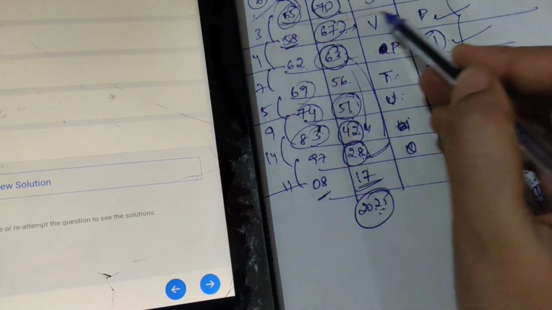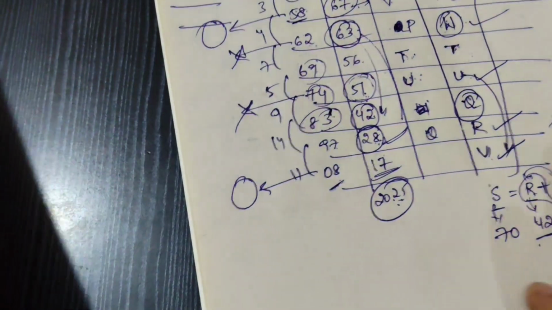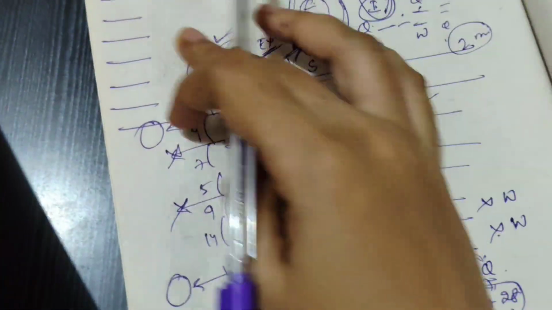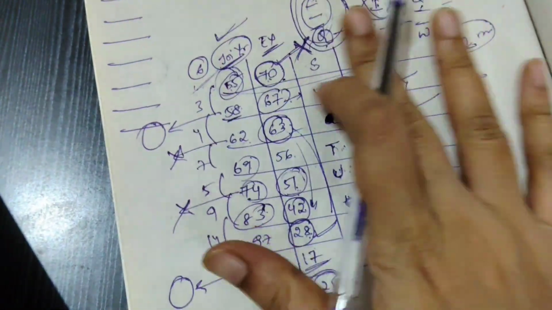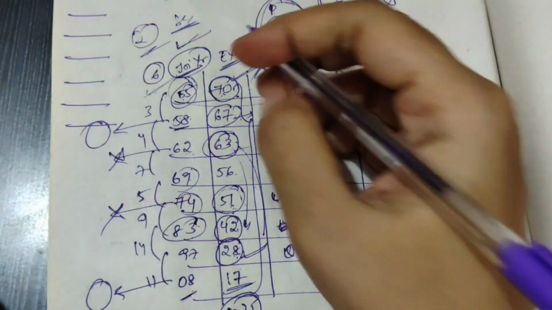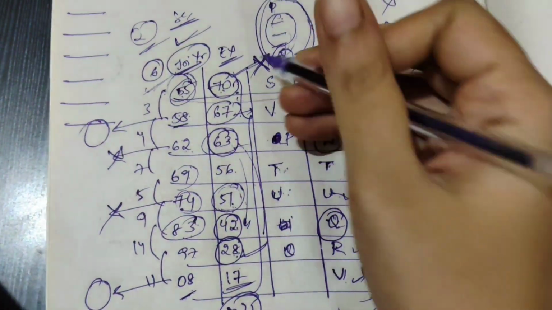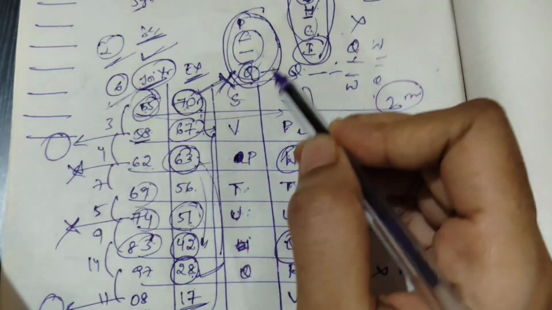Next, which among the following joined in 1955? 1955, the first person, S. So this is the puzzle. Don't get confused. I explained a little, so I wrote everything out. But when you do it individually and neatly, you will get it in 2 minutes only. It takes time only if you write the numbers correctly, with addition and subtraction against reference years. Then you can solve the puzzle, with only 2 possibilities.